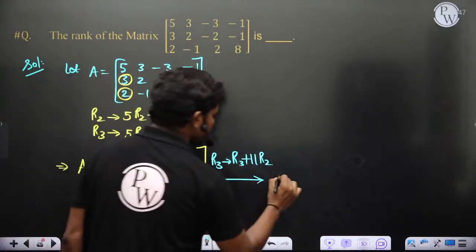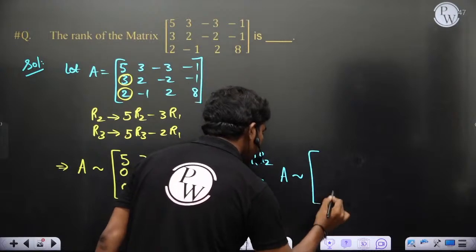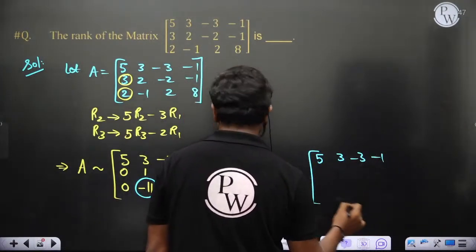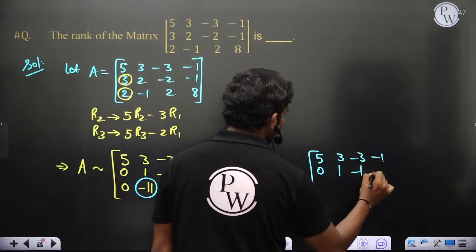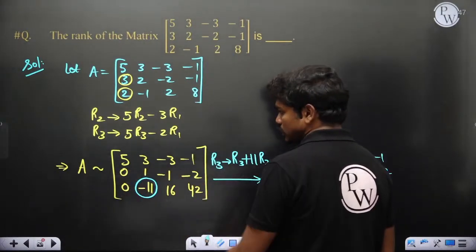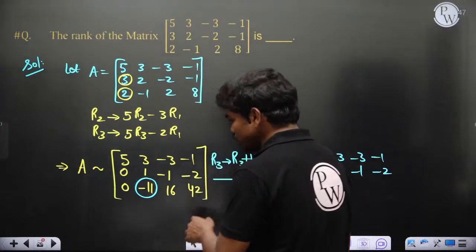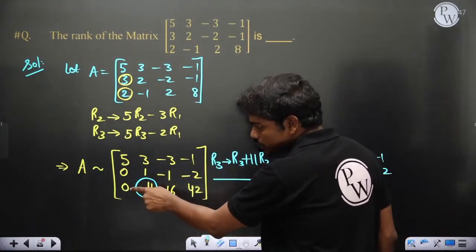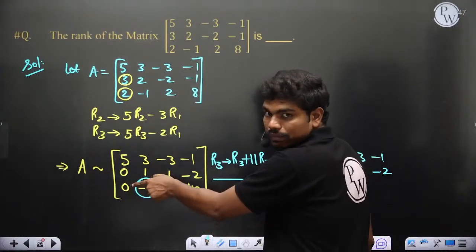Now if you do this, A will be of the form 5, 3, minus 3, minus 1. Then 0, 1, minus 1, minus 2. And coming here, 0 plus 11 times 0, this is again 0. The reason I'm using R2, you can ask me why not R1: if I use R1, this 0 gets disturbed and we'll again get non-zero here, but we don't want that to happen.